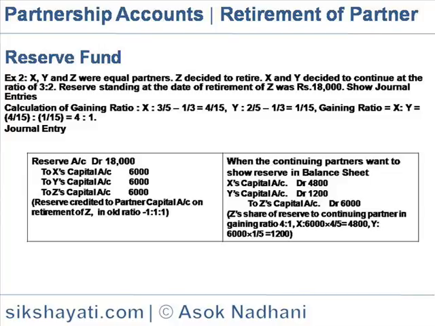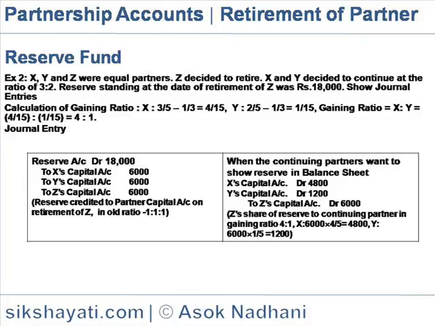So the entry for creation of reserve: Reserve account debit to X capital account 6,000, Y 6,000 and Z's capital account 6,000 in the old ratio, that is 1:1:1. This amount is transferred to continuing partners' accounts.